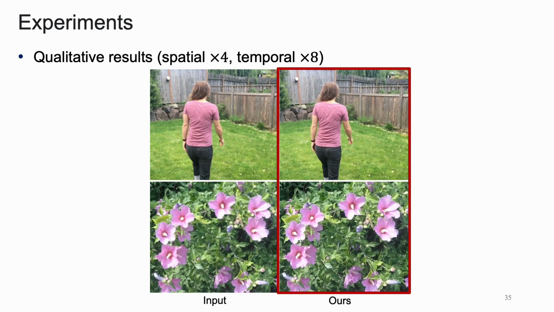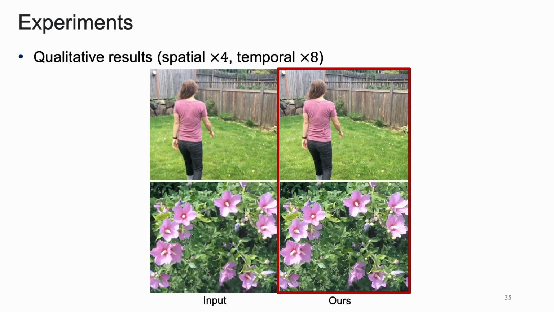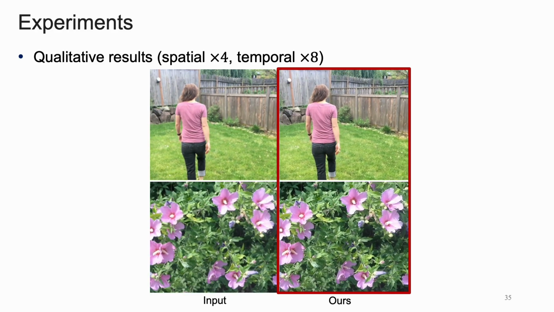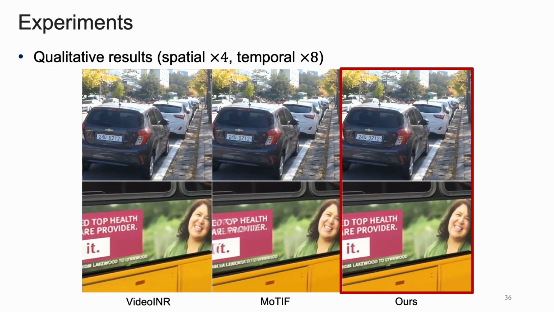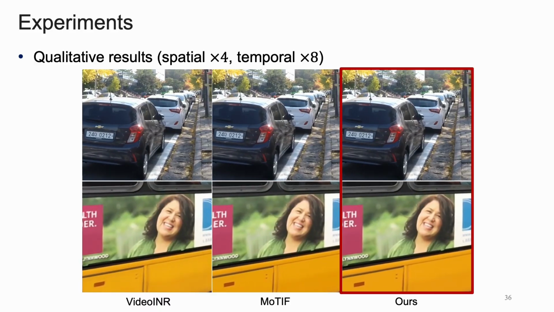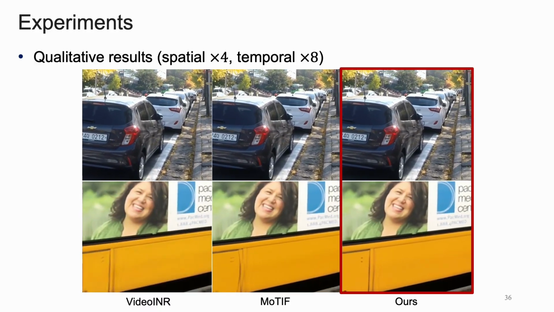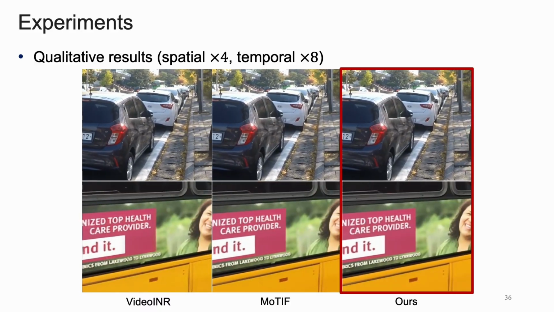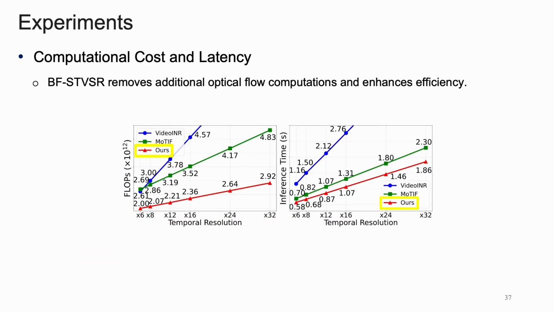For qualitative results, BF-STVSR shows clear improvement in upsampling low-quality video input. Also, among CSVSR baselines, BF-STVSR provides the most visually appealing results without ghost effect. We compare the flops and inference time of the baselines. The evaluation is conducted with a spatial scale of 4 and varying temporal scales. Our model consistently achieves the lowest computational cost and fastest inference across all temporal resolutions.